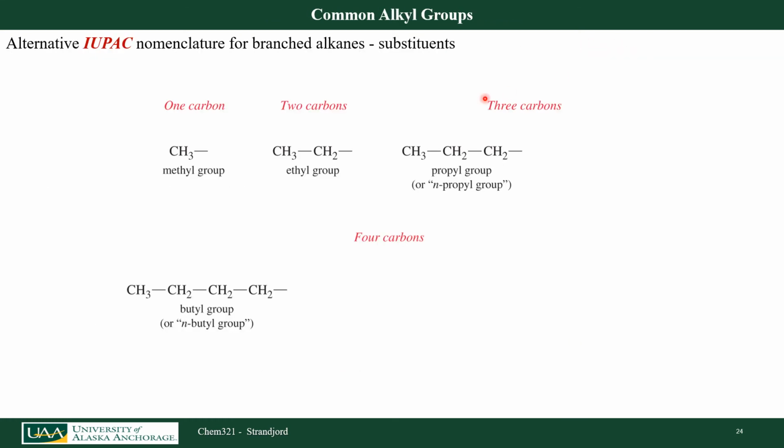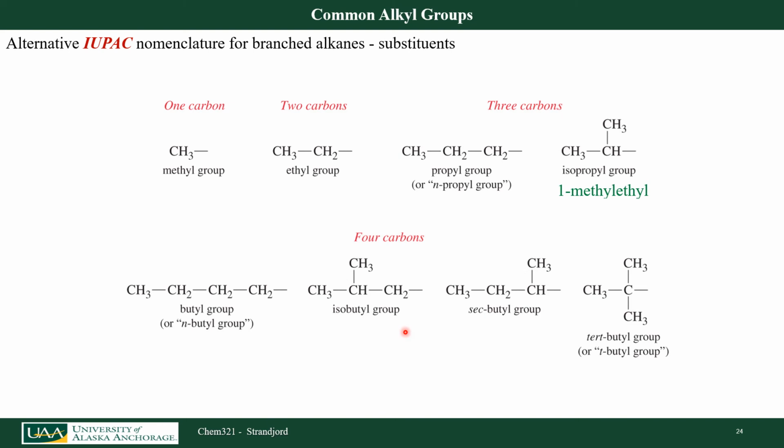Okay. So let's look at some alternative IUPAC nomenclature for some branched chain molecules. Again, we have my methyl substituent, we have my ethyl substituent, propyl substituent, and my butyl substituent. We also can have a propyl substituent that is branched here, the isopropyl. We could call that carbon number 1, carbon number 2, so it's going to be an ethyl substituent with a methyl group off of it. So this is a 1-methylethyl substituent.